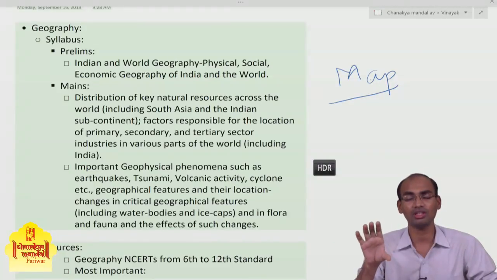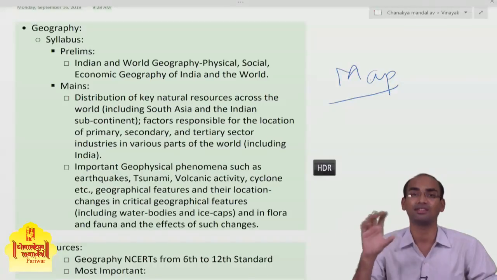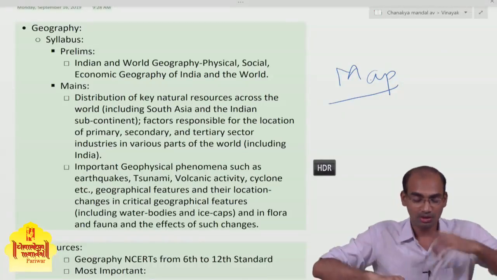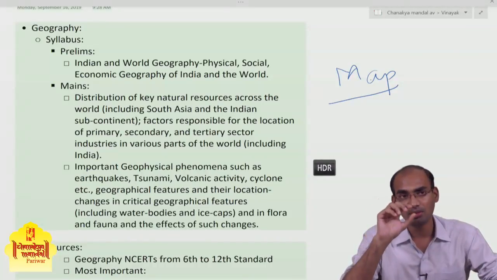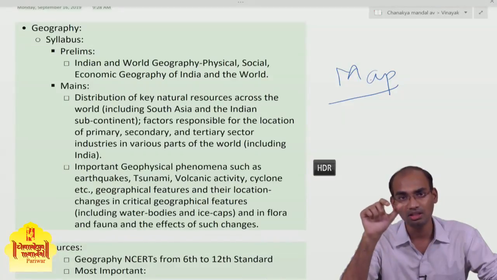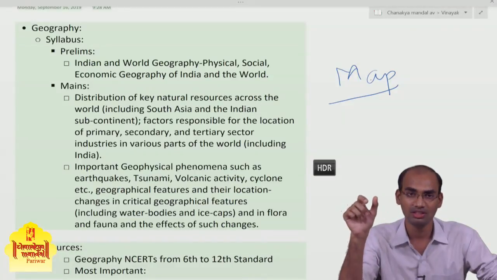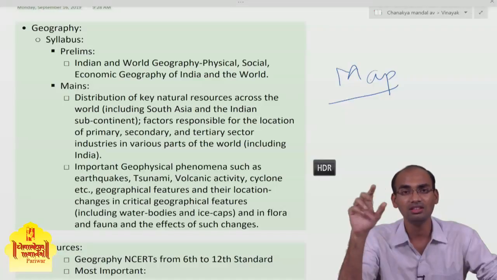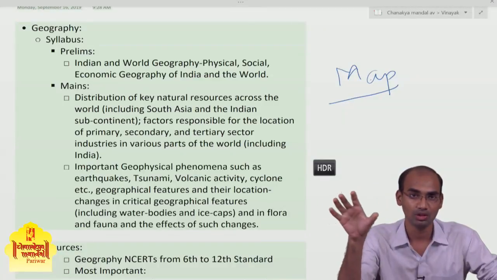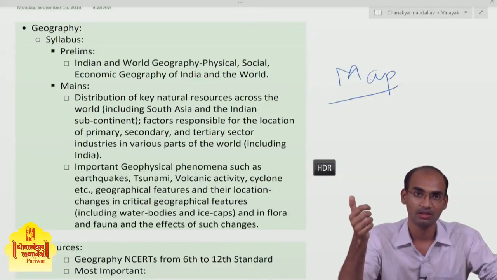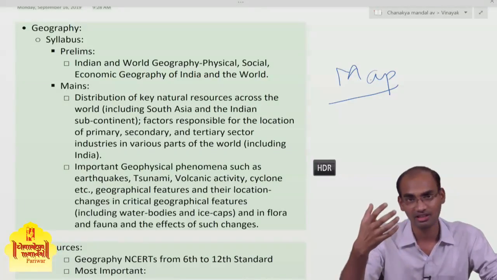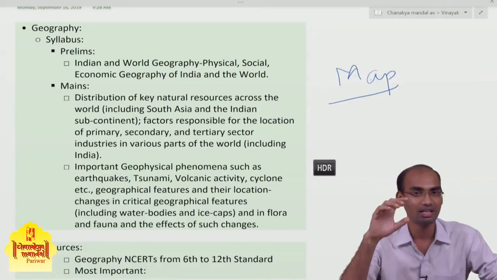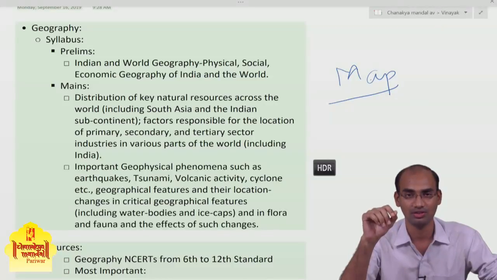The marks for geography in the UPSC mains examination, that is in the GS1 paper, are in the range of 80 to 90. That is quite a substantial number, so you cannot neglect the geography subject as far as the mains examination is concerned.